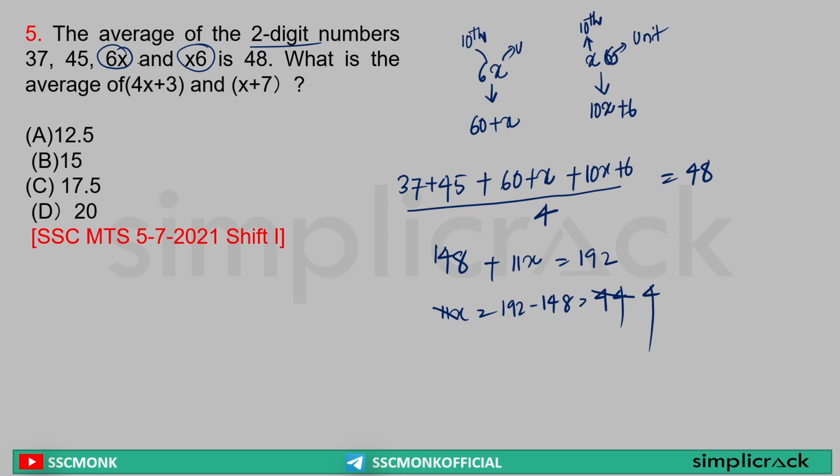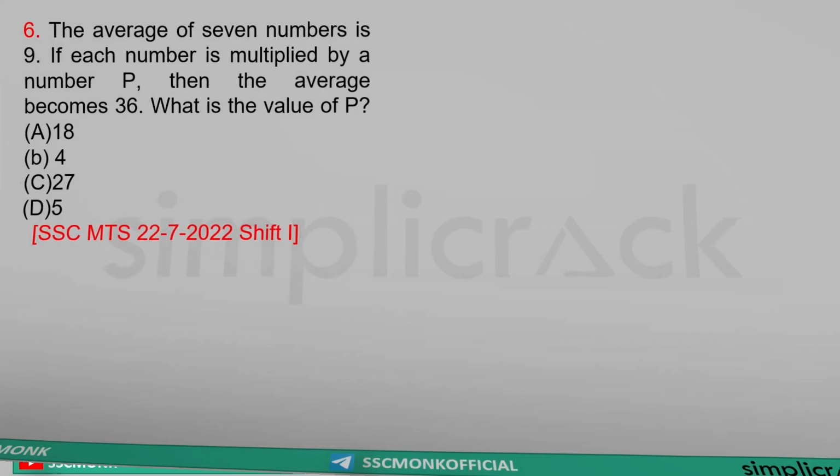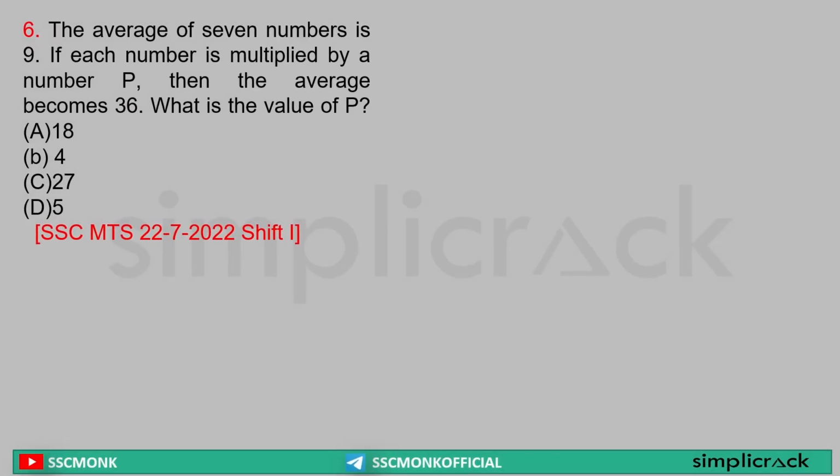Sir, if x is 4, then x plus 3, that is 4 plus 3, is 7, hmm, 6x is 64 and x6 is 46. Sir, 4x plus 3, that is equal to 16 plus 3, 19. x plus 7, that is equal to 11. Sir, 19 plus 11 is equal to 30, divided by 2 because it is asking about the average, which is equal to 15. Answer option B. Clear? Sorted? Next.